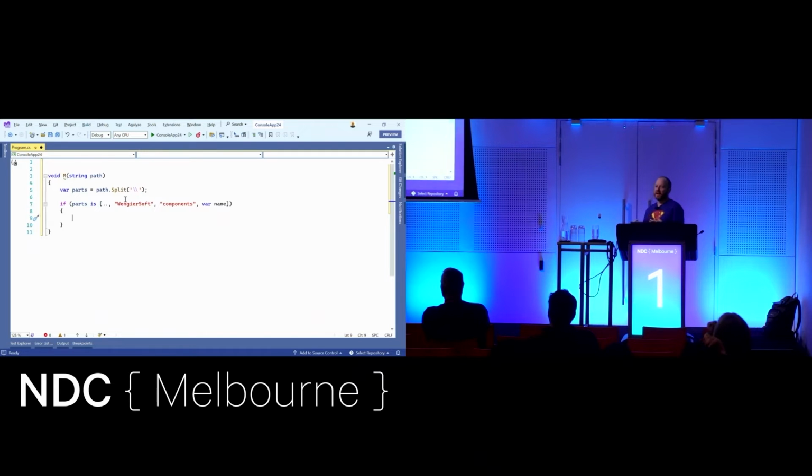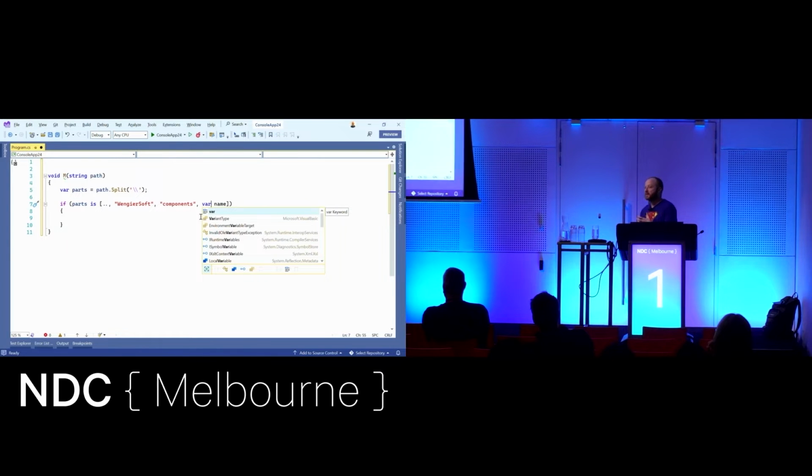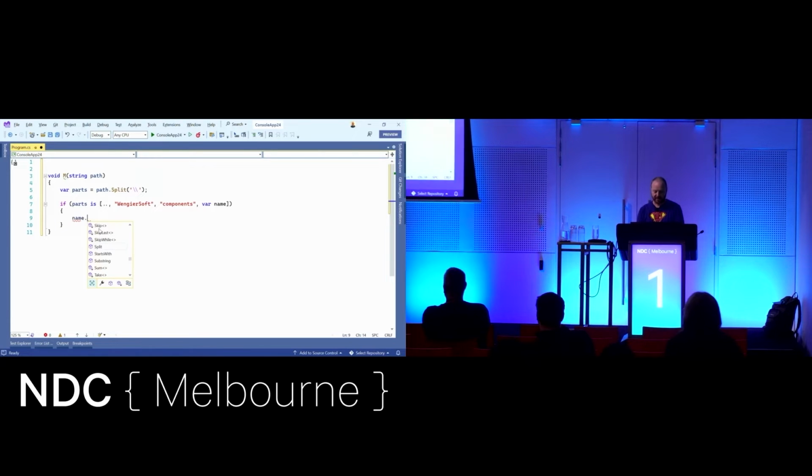What this is saying is, is the path given to me a path I recognize, but I don't care how it starts, which is kind of nice. And then, am I in the component subfolder? And then have I been given the path to a component? And if so, what is the name of that component? And this var is actually probably what you want to do, to say it shouldn't be null, just in case, although I know string split's not going to put in any nulls, but you might want to. So you can do some parsing as well as your checks, which is interesting. And then now I can just party on name, it's just a string, I can do what I want. So it gets kind of cool.